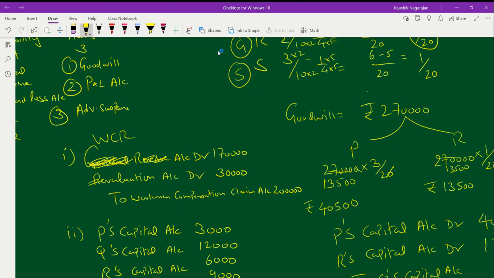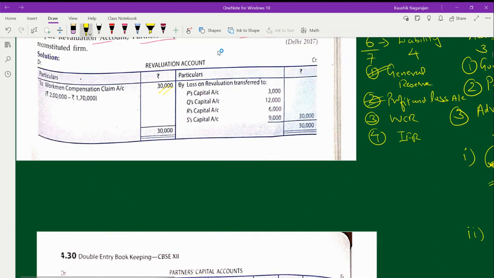Okay, and in this, if you see, we have the revaluation account. This is a ledger of the revaluation account. In revaluation, you should bring this workman compensation claim, but you are not supposed to show 2 lakhs. You have to show the amount standing against revaluation, that is 30,000. That is what we have mentioned here: workman compensation claim, 30,000 rupees. Am I making sense to you all?